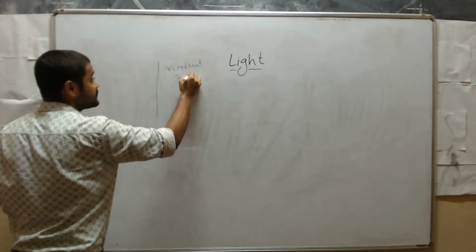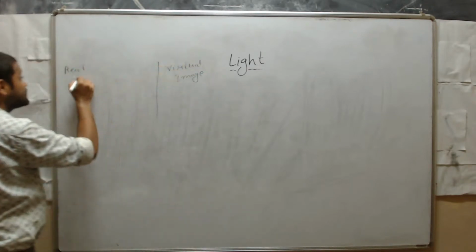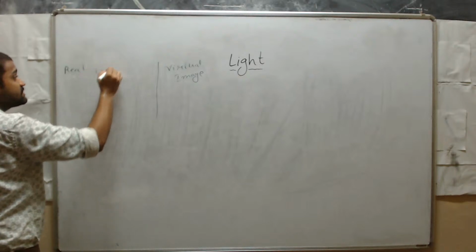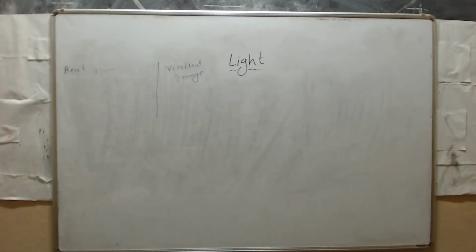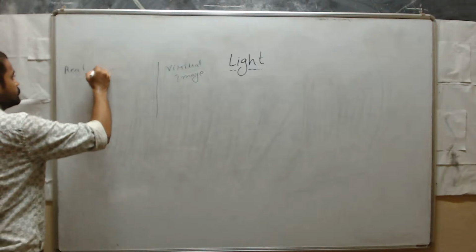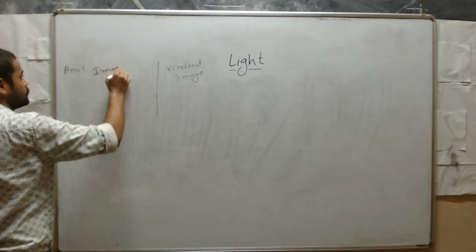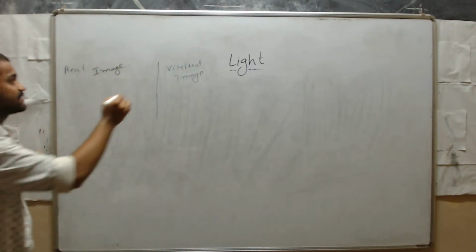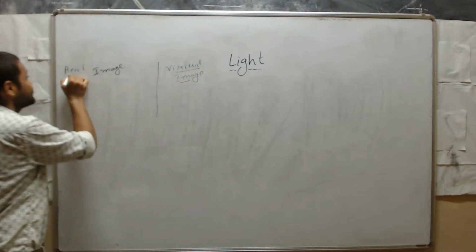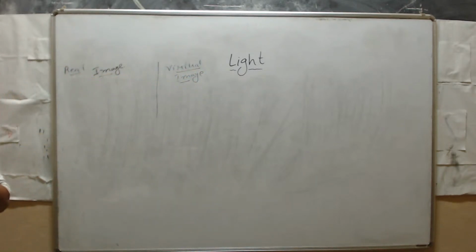Virtual images. Sir, we know that image means the reflection of the object. Image means what, students? The reflection of the object, isn't it? Then what is meant by real image? See here.